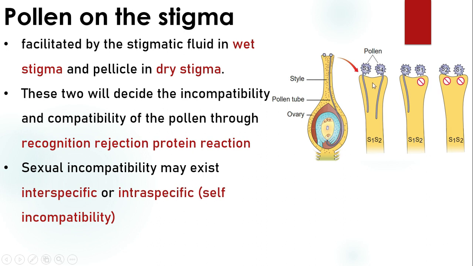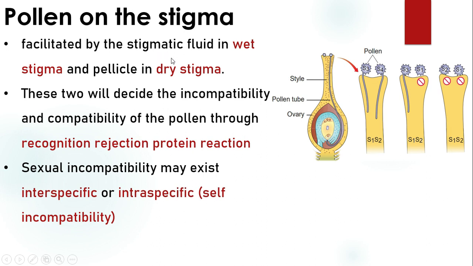Based on the secretions found in the stigma, they are categorized into wet stigma and dry stigma. In wet stigma, there are secretions, that is stigmatic fluid, and dry stigma doesn't have any secretions. Only the outermost layer is covered, a tightly packed layer which is called pellicle.